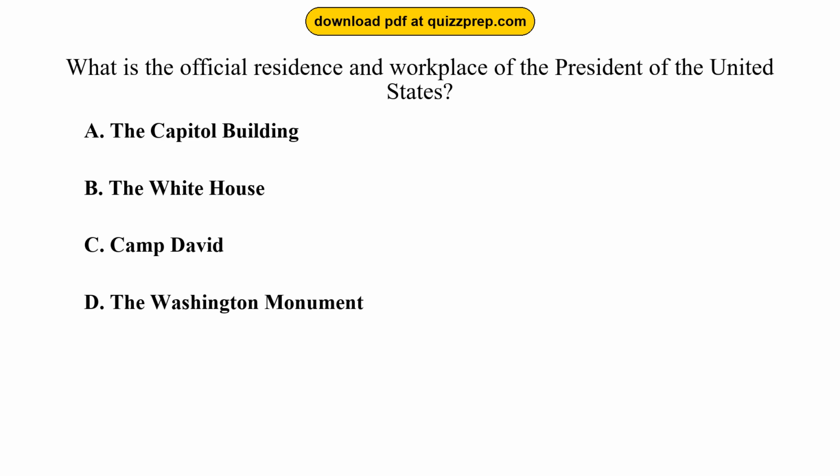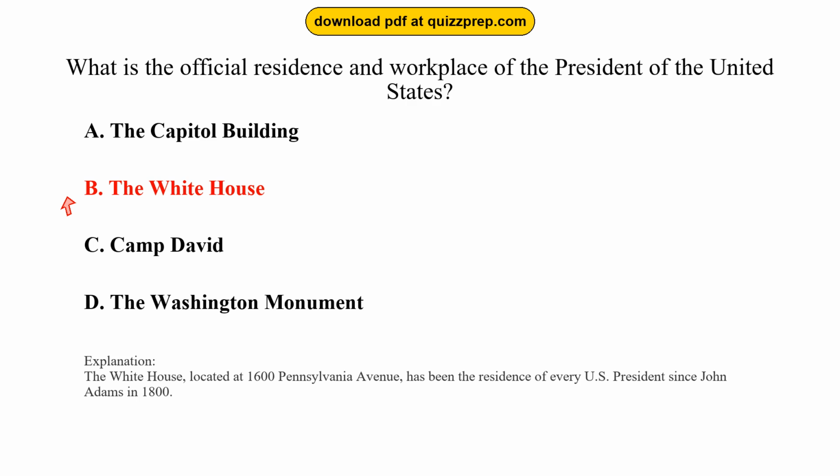Question 5. What is the official residence and workplace of the President of the United States? Option A, the Capitol Building. Option B, the White House. Option C, Camp David. Option D, the Washington Monument. The correct answer is option B, the White House. The White House, located at 1600 Pennsylvania Avenue, has been the residence of every U.S. president since John Adams in 1800.